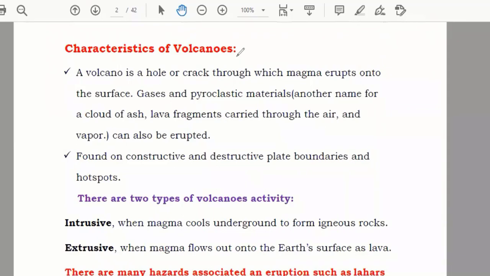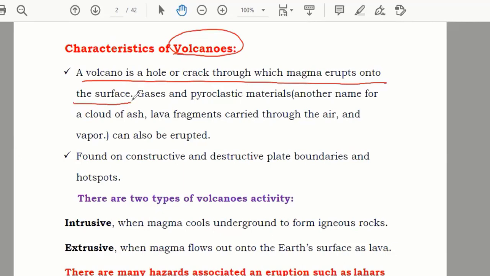That hazard, that is the volcano. Now, first of all, we should know what is a volcano. A volcano is a hole or a crack through which the magma erupts onto the surface.